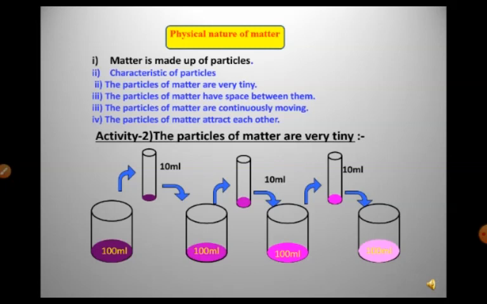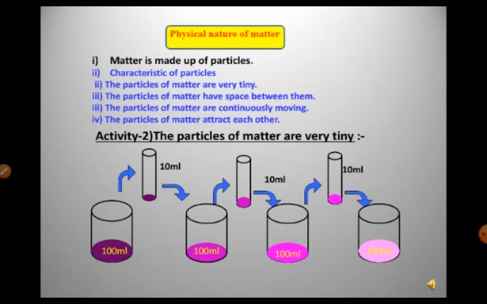As soon as you add potassium permanganate to the 100 ml water, you will see that the water is getting colored. Now next you take a test tube. In that test tube, take 10 ml of that colored water and put it into another beaker which contains 90 ml of clear water.